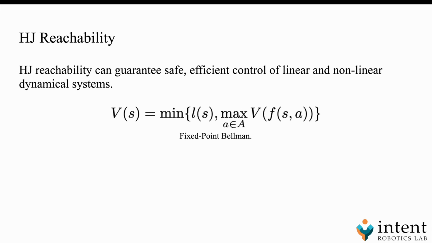HJ reachability is a control theoretic framework that gives us safety guarantees for both linear and nonlinear systems. The idea is to compute a value function, V of S, that captures how safe a state is, considering worst-case disturbances or actions. The first equation on the screen is the classical fixed-point Bellman equation used in reachability. We take the minimum between the immediate cost, L of S, which penalizes being in unsafe states, and the maximum over future values after taking any action. This inner max represents the worst-case dynamics.